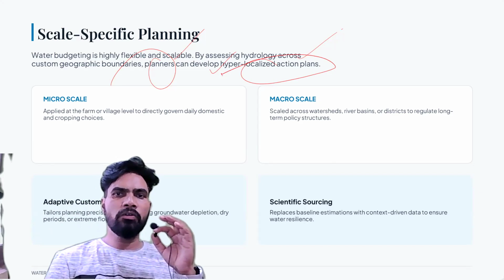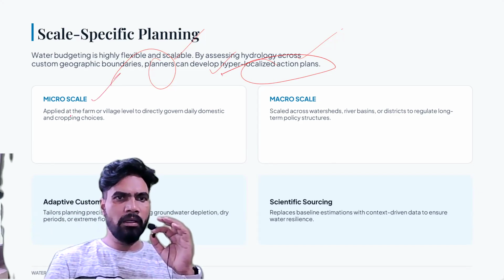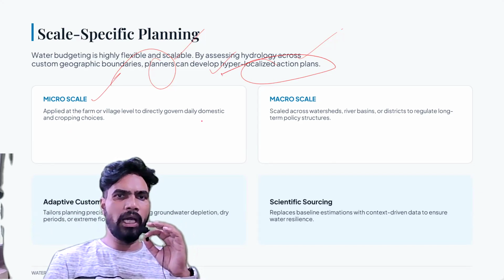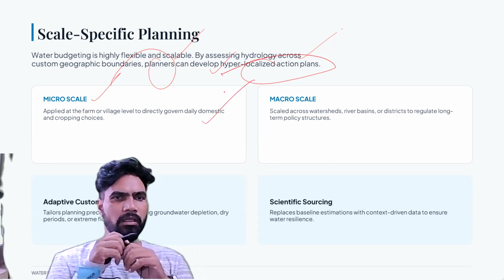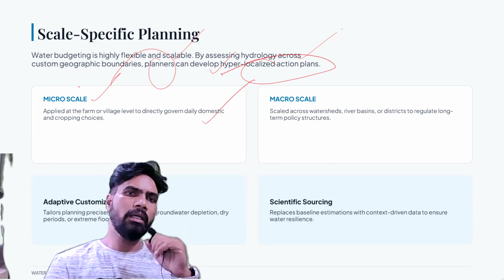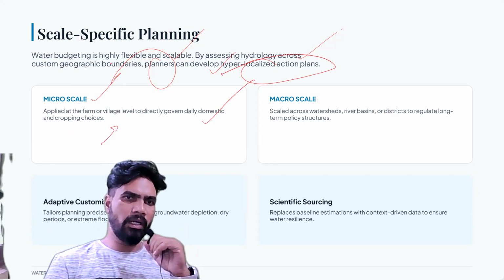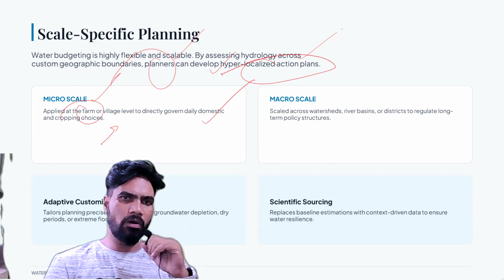Okay, so first, if you see at micro scale, this is applied at the farm or village level to directly govern daily domestic and cropping choices. ये micro scale level पे होता है. This will happen either at farm or village level.